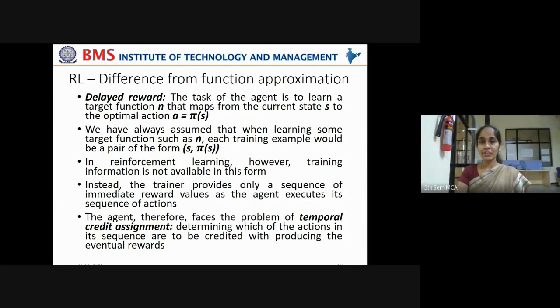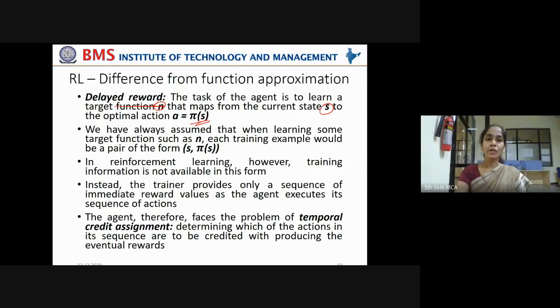The task of the agent is to learn a target function pi that maps from the current state S, it can be in many states, but the current state S, to the optimal action A, so that it receives only reward, no penalty. And action A is represented as a function of the control policy which can be taken from a state S.